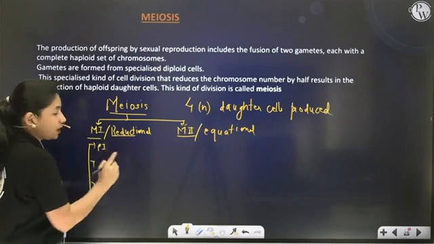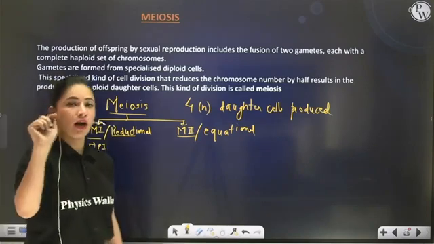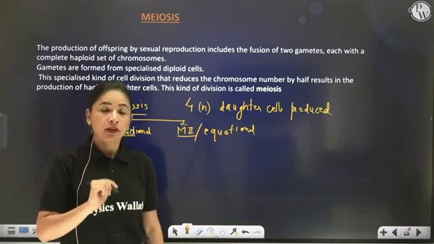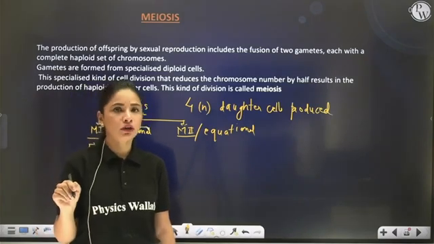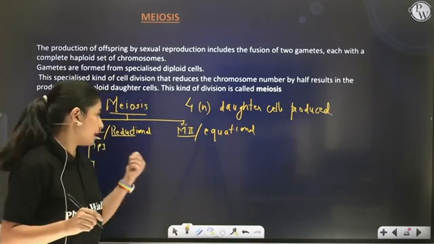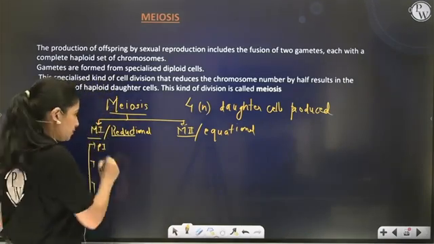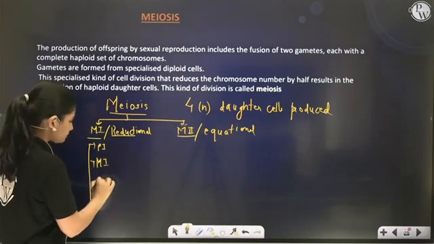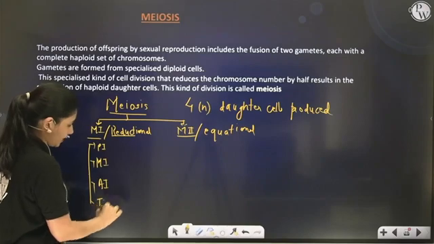Prophase 1, if you write 1 in front of prophase, that means you're talking about meiosis I. If you don't write any number in front of prophase, that means we are talking about mitosis. So these numbers have great significance. Prophase 1 followed by metaphase 1, anaphase 1 and telophase 1.